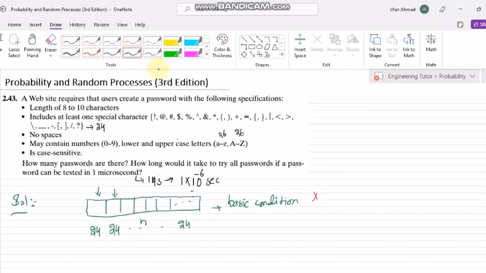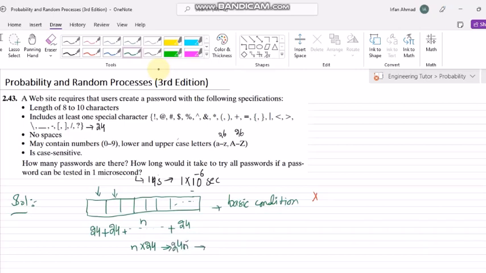So what would we do? This is the OR condition, so we should write plus with all these 24 choices. So what will happen? 24 plus 24 plus 24, up to the nth element here. So it will basically be n multiplied by 24, or 24n.